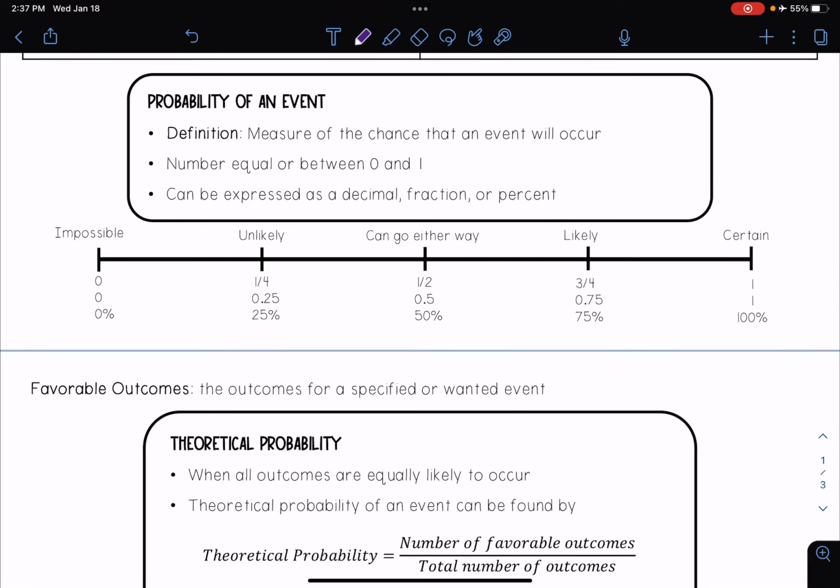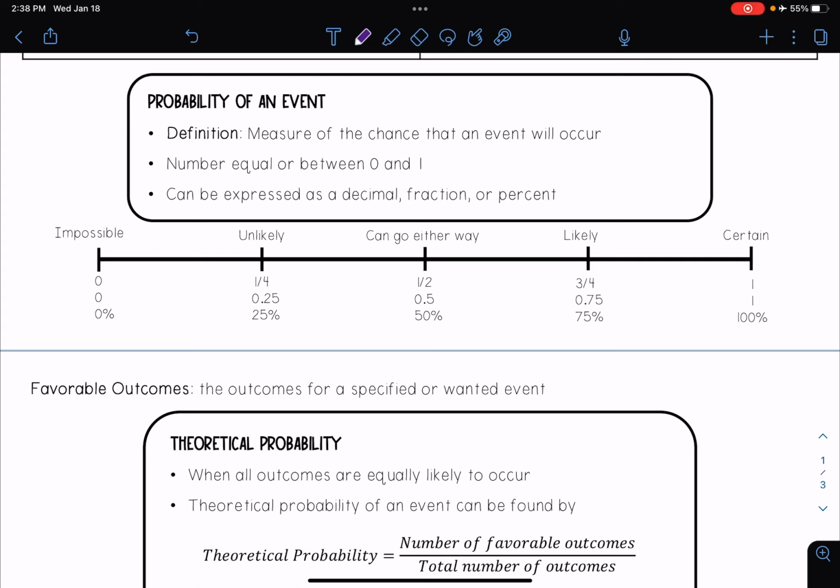In this video, we're going to look at probability of an event and theoretical probability. So probability of an event, what that means is it's the measure of the chance that an event will occur. Like for instance, if you're flipping a coin, there's a 50% chance that you will flip heads and a 50% chance that you will land on tails. And so that is the probability of the event of landing on heads.